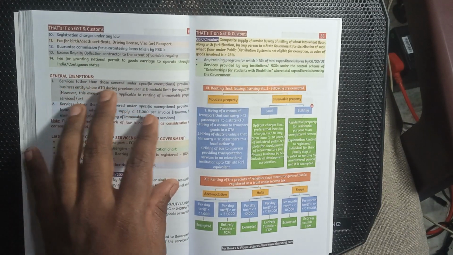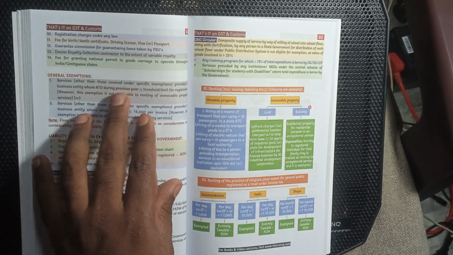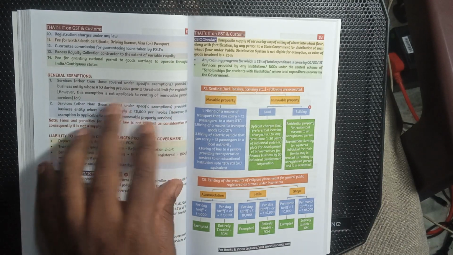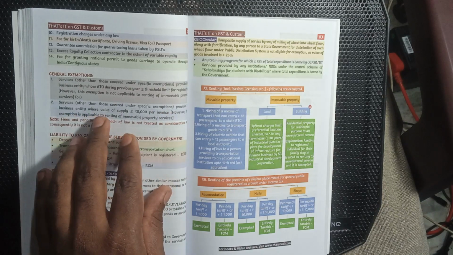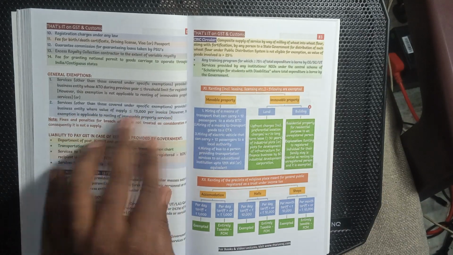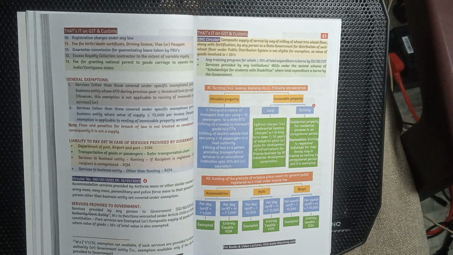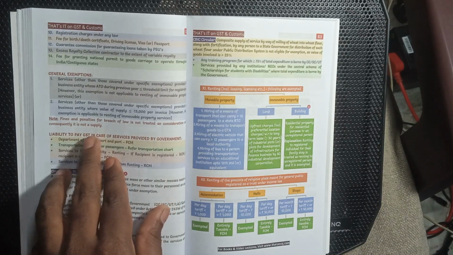General exemption: services other than those covered under specific exemption, provided by a business entity with aggregate turnover in the previous year less than the threshold of registration. However, this exemption is not available to renting of immovable property. Services other than those covered in specific exemption provided by a business entity of value less than 5,000 per invoice; however, this exemption is applicable to renting of immovable property. Fines and breach of law are considered, and subsequently this does not apply.